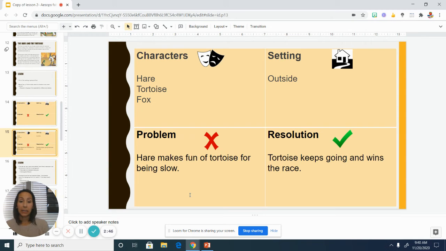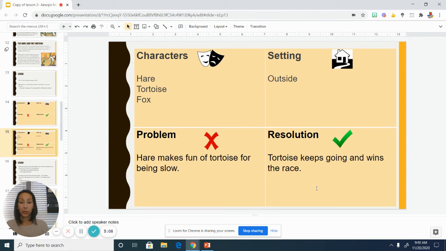And then leading up to the resolution, the hare thinks that he's so quick that he's able to stop and take a nap in the middle of the race, but ends up sleeping. And that leads to our resolution: the tortoise just keeps going and is able to win the race. So these are our story elements on our story map.